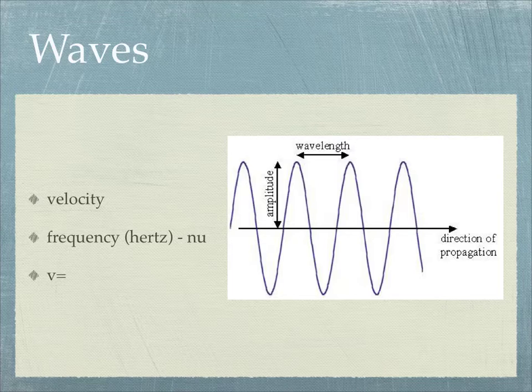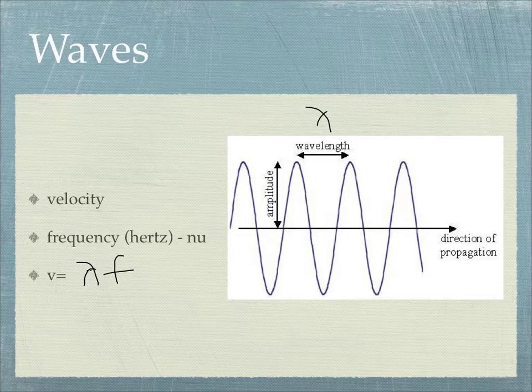Alright, if we want to figure out the velocity of a wave, velocity is the frequency of a wave times the wavelength. So here's the wavelength. That's a weird symbol. We use this symbol called lambda, which stands for the wavelength. So velocity is wavelength times frequency.